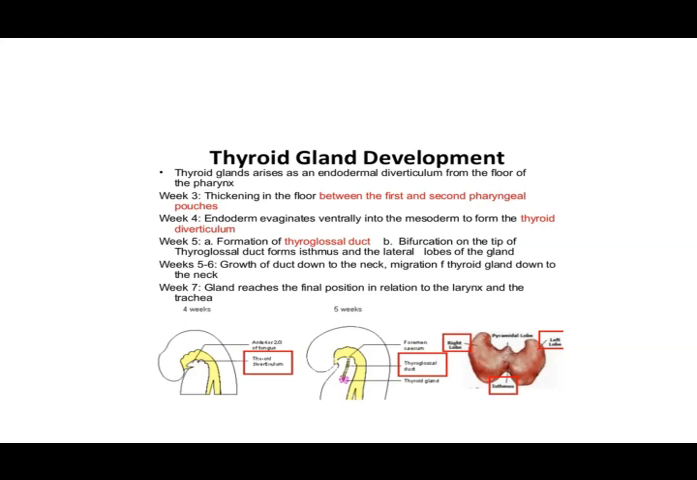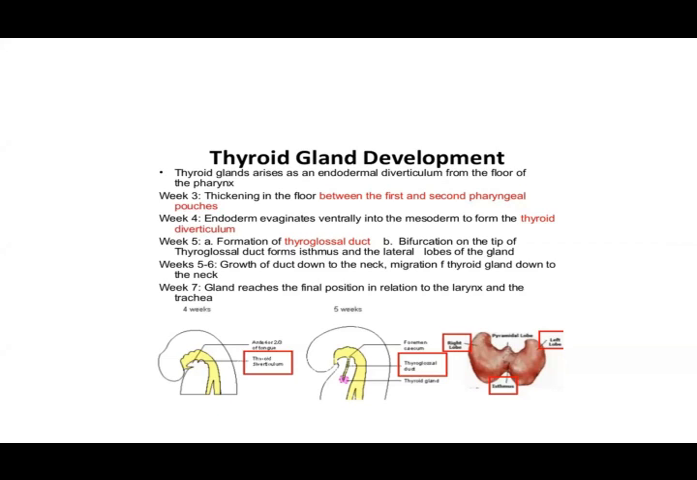And growth of the duct down to the neck, migration of the thyroid gland down to the level of the neck. This is the area where you have seen divided, that is the esophagus and trachea. And then you develop the left and the right lobes and the isthmus. And this small protrusion upwards is what I was telling you is your pyramidal lobe. So the gland reaches its final position in relation to the larynx and the trachea. It descends from the level of the foramen cecum as the thyroid primordium, which is endodermal, extends downwards, forming your thyroglossal duct, because it is between the thyroid and the tongue.